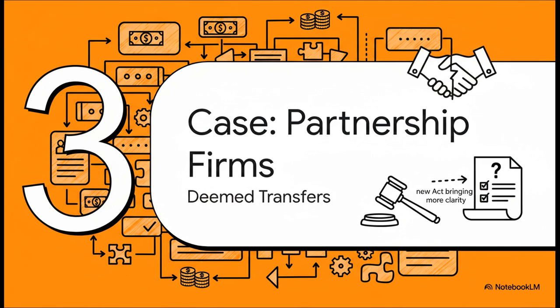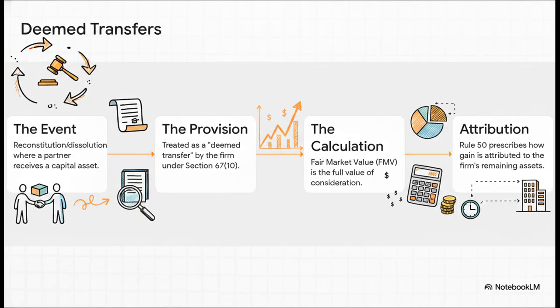Okay, let's shift gears to a really important, and let's be honest, often complex area that affects so many businesses out there. We're talking about the taxation of partnership firms when they go through a reconstitution or even a dissolution. The good news is, the new Act actually brings some much-needed clarity here. So here's how it works now, under the new Section 67, subsection 10. When a partner gets a capital asset during a firm's reconstitution, the law treats it as a deemed transfer. Now here's the really critical part. It's the firm itself that pays the capital gains tax on this. And the sale price isn't what's on paper, it's the asset's fair market value on that date.